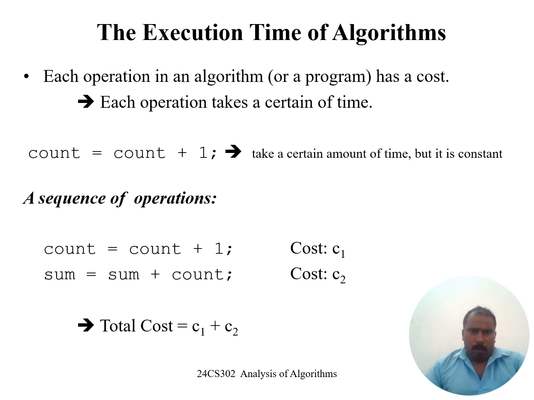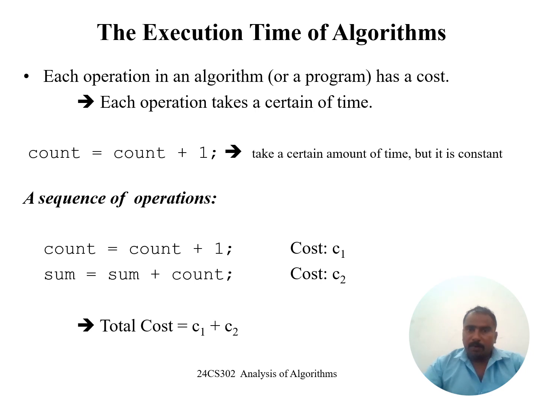Next, the execution time of algorithms. Each operation in an algorithm has a cost. Each operation takes a certain amount of time. For example, how many instructions are needed to solve a particular problem.